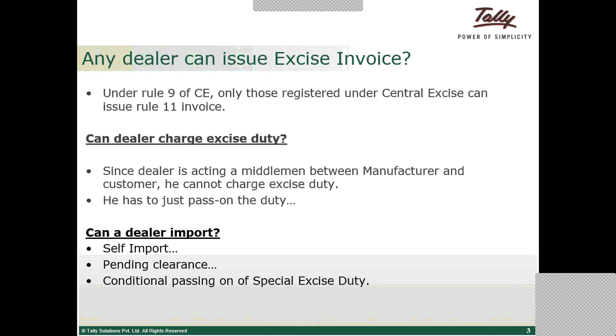And the next one, he has to pass on the duty. Now the question is, what will happen to the duty that he has paid while purchasing? He can pass on the duty, whatever he has paid while purchasing, to the next person in the chain, but he will not charge anything additional to the duty that he has paid. So an excise dealer will have only the right to transfer the duty. He will not have the right or eligibility to charge excise duty.